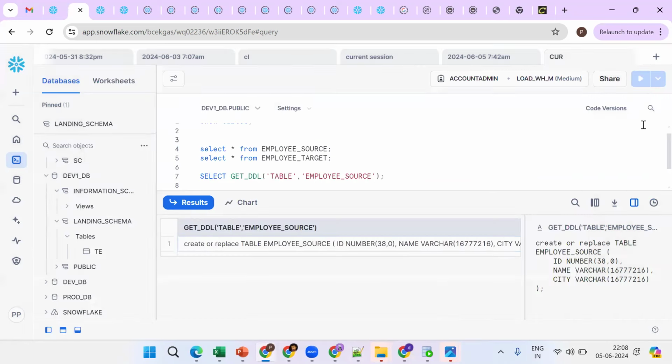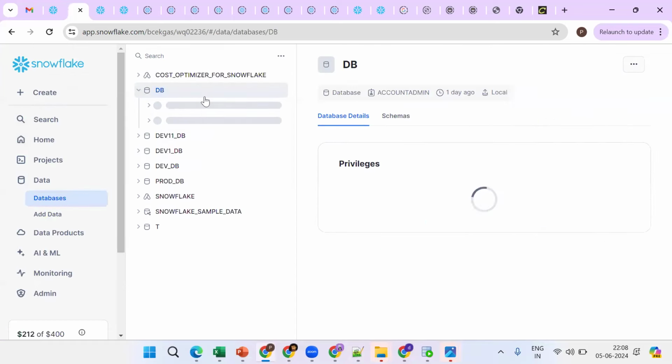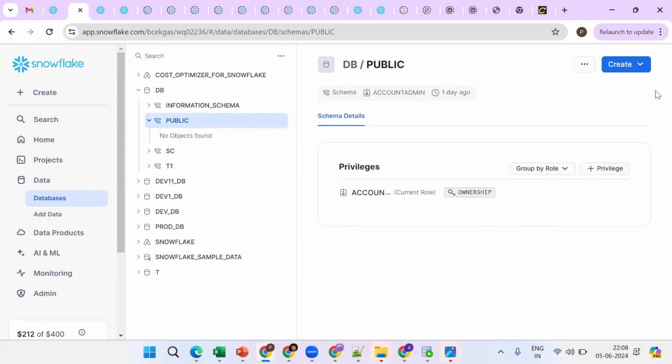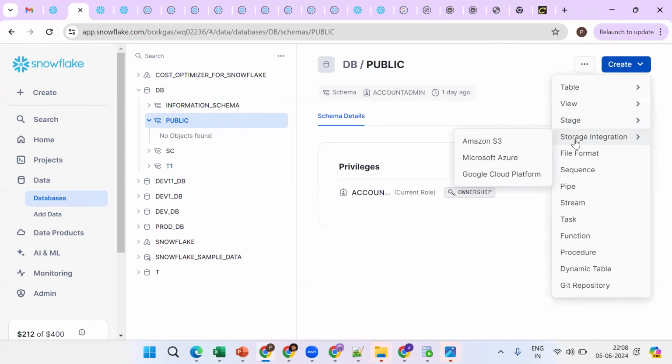Same thing. Just now I said, go to database, okay, so go to schema. Now what happens? See, Snowflake supports multi-cloud. We can get data from AWS, Azure, or GCP. So we can get data from any cloud.